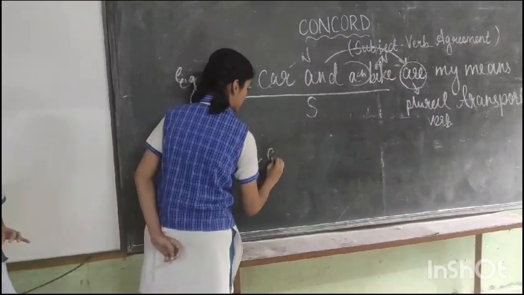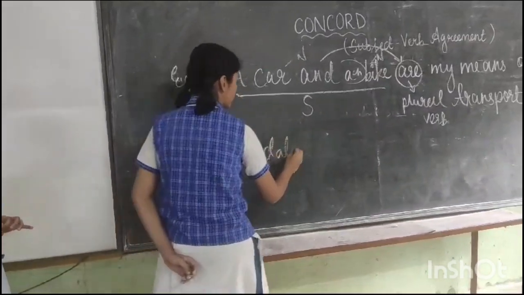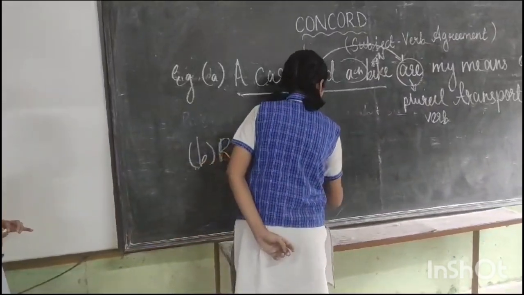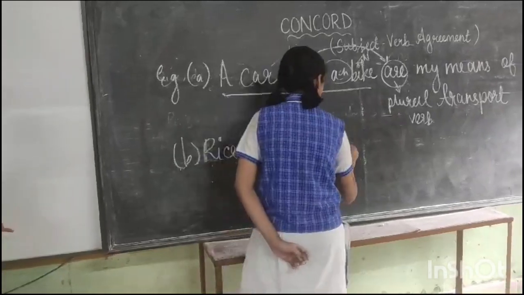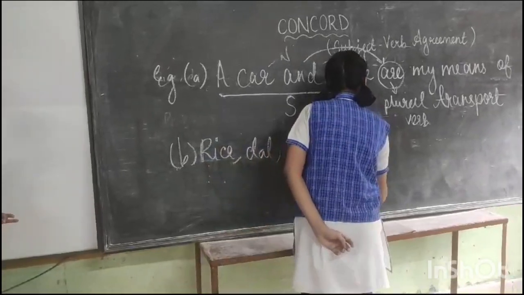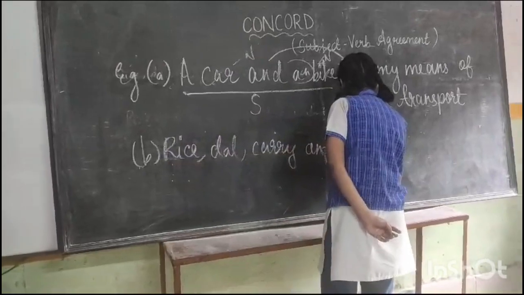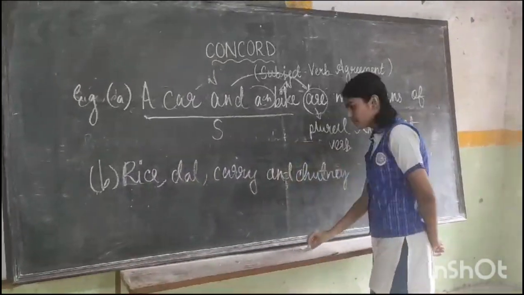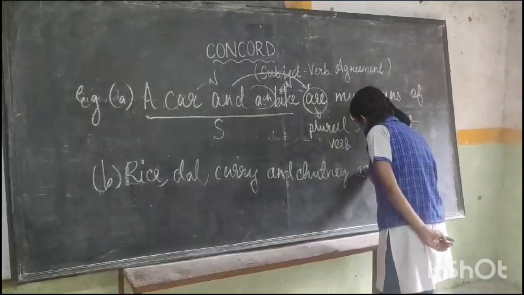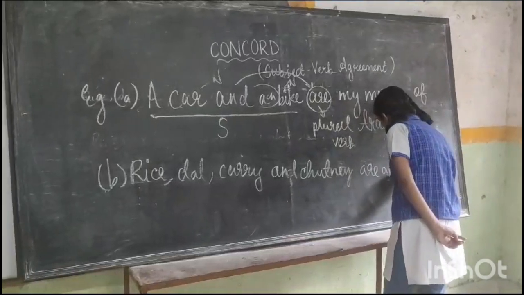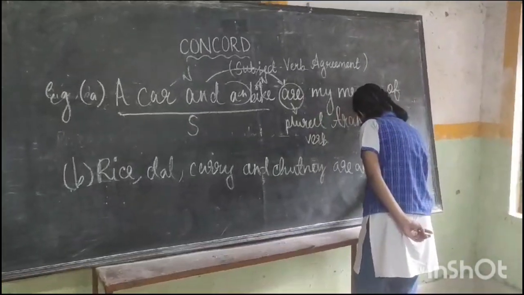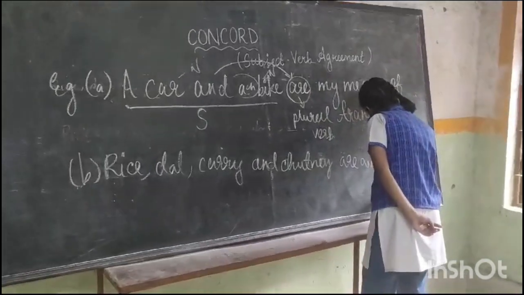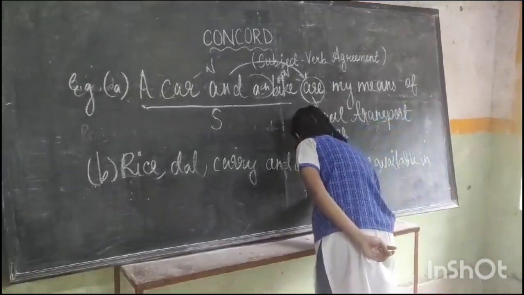Rice, dal, curry and chutney are available in the market.